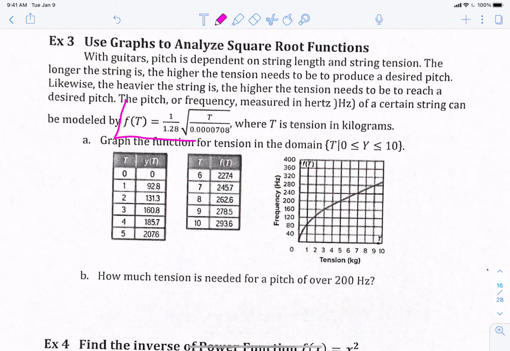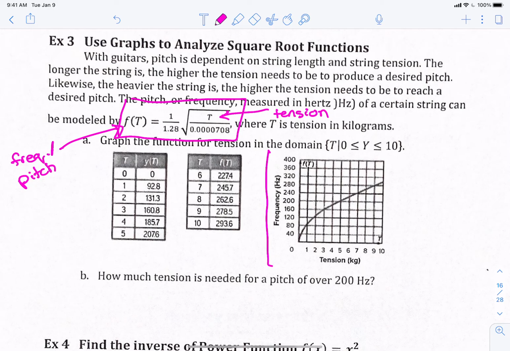This is the relationship between pitch and tension. Frequency and pitch are the same thing. The frequency of the vibration is the same thing as the pitch. The tension is going to be our T. So the pitch is going to depend upon the tension, and we adjust the tension accordingly. Part A is done for us. I went ahead and gave you the graph because it's kind of ugly decimal numbers when you plug it in.